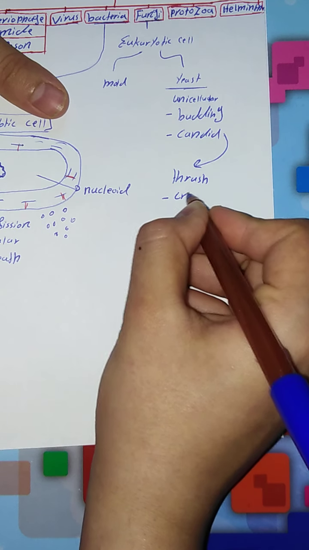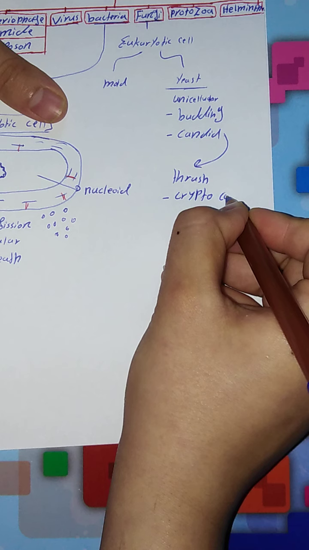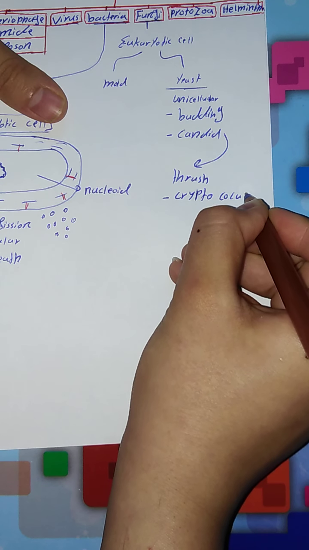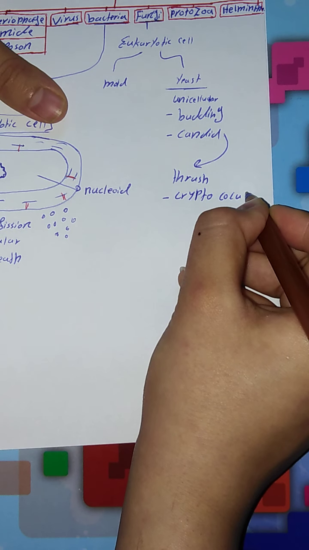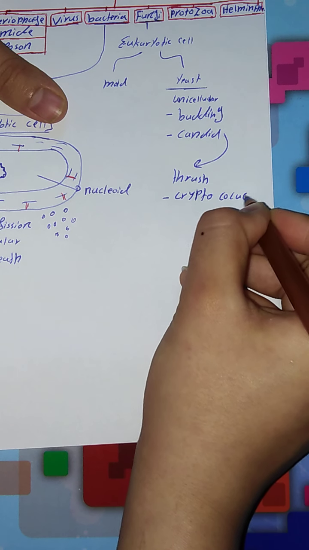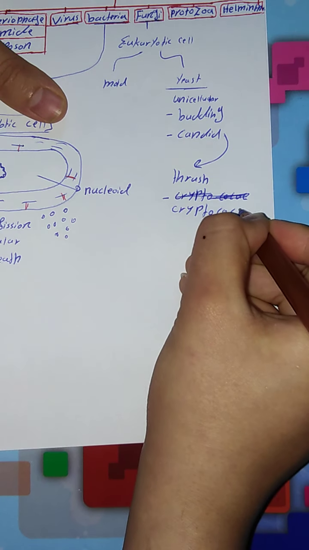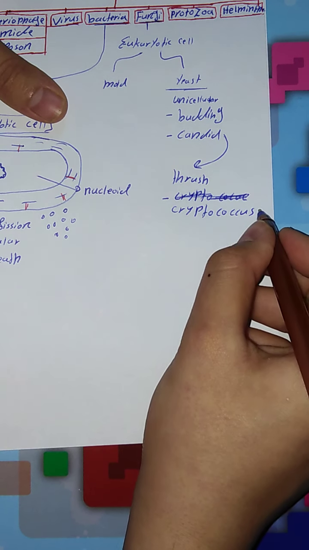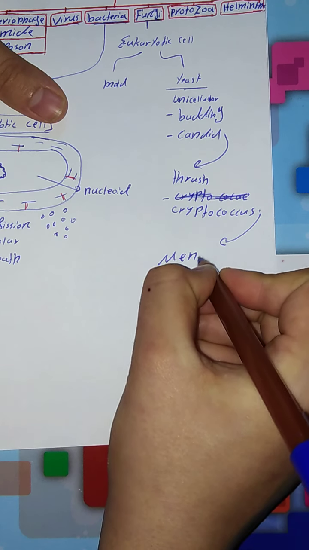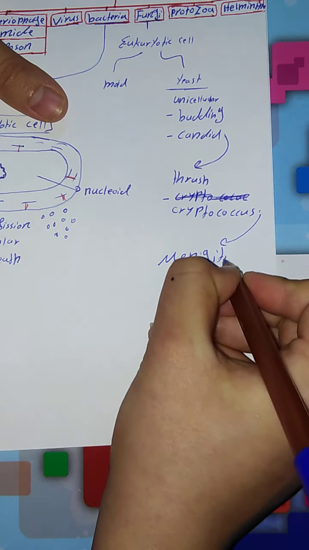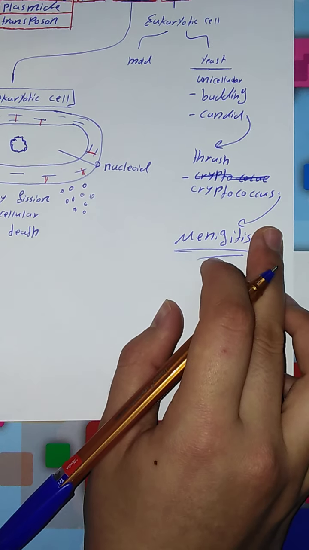Cryptococcus, sorry, Cryptococcus is a causative agent of meningitis. So that's so important: some yeasts can cause disease.